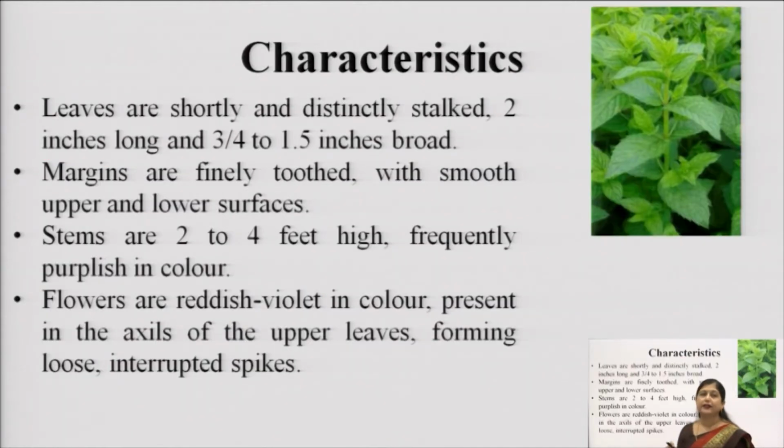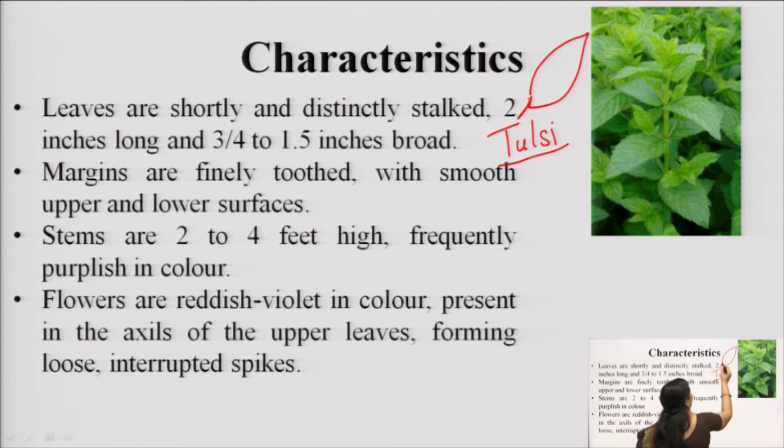Now the characteristics of mentha. What is basically the morphology of mentha? This is a small plant, it does not grow to very large heights, maximum 1 to 1.5 meter. The leaves are very similar to tulsi, because you must have seen tulsi, everybody has tulsi in their house. So the leaves are very short, just like tulsi, and distinctly they have a stalk. Stalk means they have a petiole at the base of the leaf.